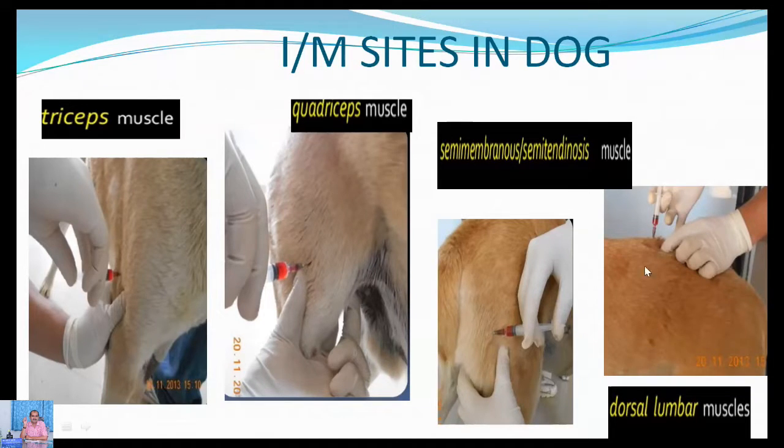Sometimes some of the dogs have a lot of muscle in the dorsal lumbar region, and at that time, also in big breeds of dogs, we can use this route. We should not go for small breeds of dogs here. Big breeds like the Labrador Retriever can be used.